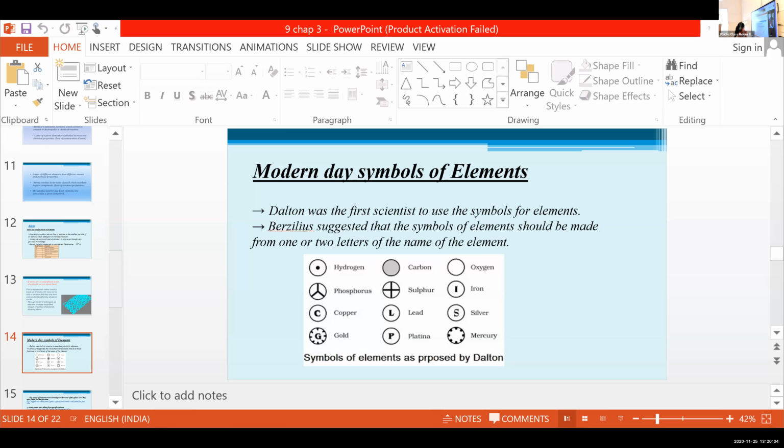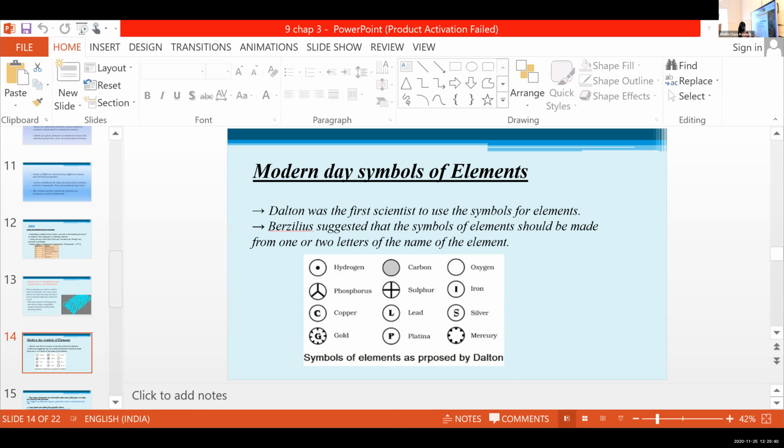How is hydrogen represented according to Dalton? Ma'am, a circle, a dot in a circle. Yeah, very good. A circle with a dot, right? But in the modern periodic table, it is represented as H. This is Dalton's representation of symbols of the elements. Hydrogen is a circle with a dot. Then look at phosphorus, copper, gold, carbon, sulfur, lead, platina, oxygen, iron, silver, mercury, etc.